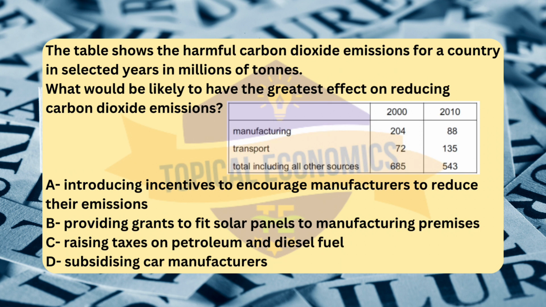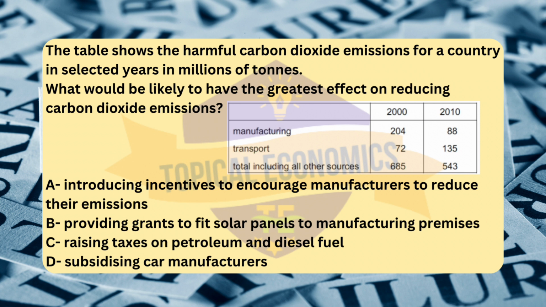The table shows the harmful carbon dioxide emissions for a country in selected years in millions of tons. What would be likely to have the greatest effect on reducing carbon dioxide emissions? A. Introducing incentives to encourage manufacturers to reduce their emissions. B. Providing grants to fit solar panels to manufacturing premises. C. Raising taxes on petroleum and diesel fuel. D. Subsidizing car manufacturers. Reference, 2015 May-June version 3.